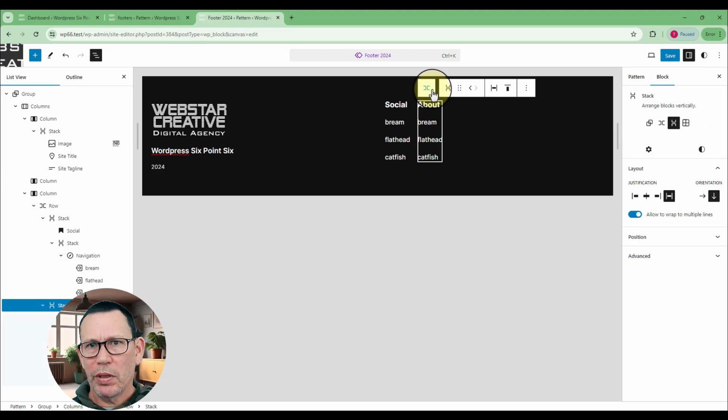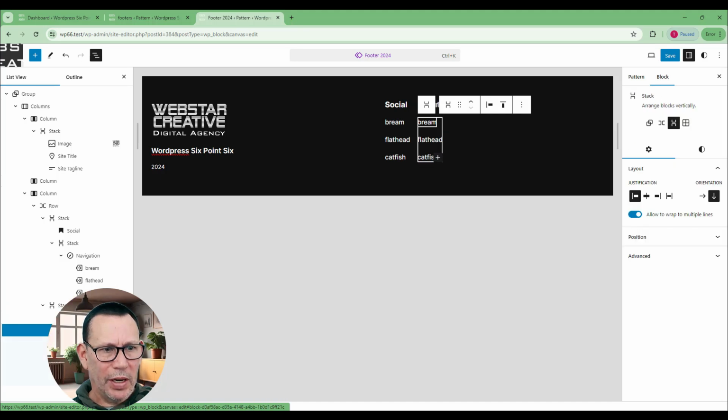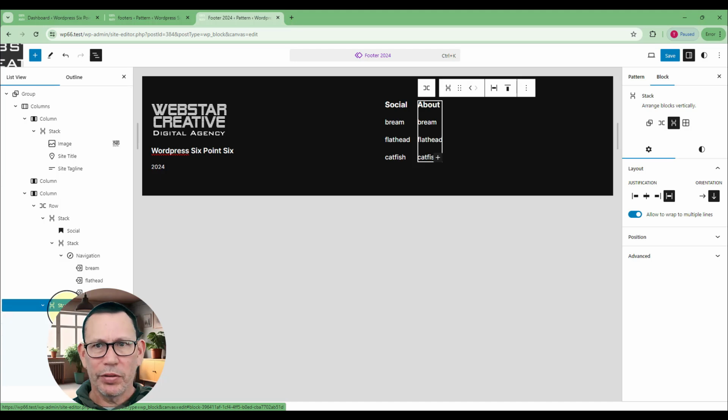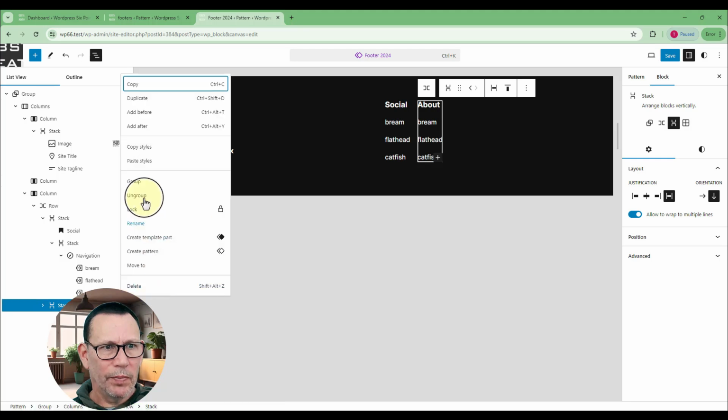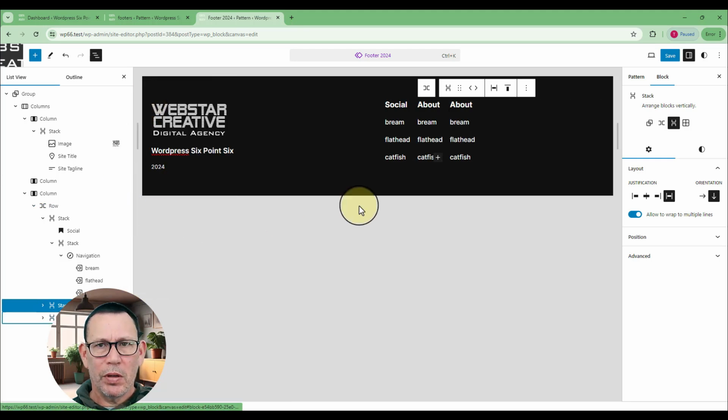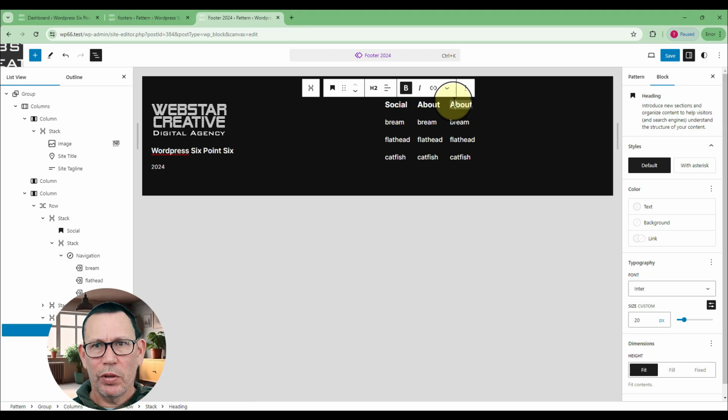Okay, and then I'll grab this whole stack again. So I've got the whole stack, as you can see here. It's including the heading, the inner stack with the navigation again. Okay, I'll grab that whole stack and I'm going to just duplicate it one more time. Okay, and this last one, what I want to call it is privacy. I'll call that privacy.